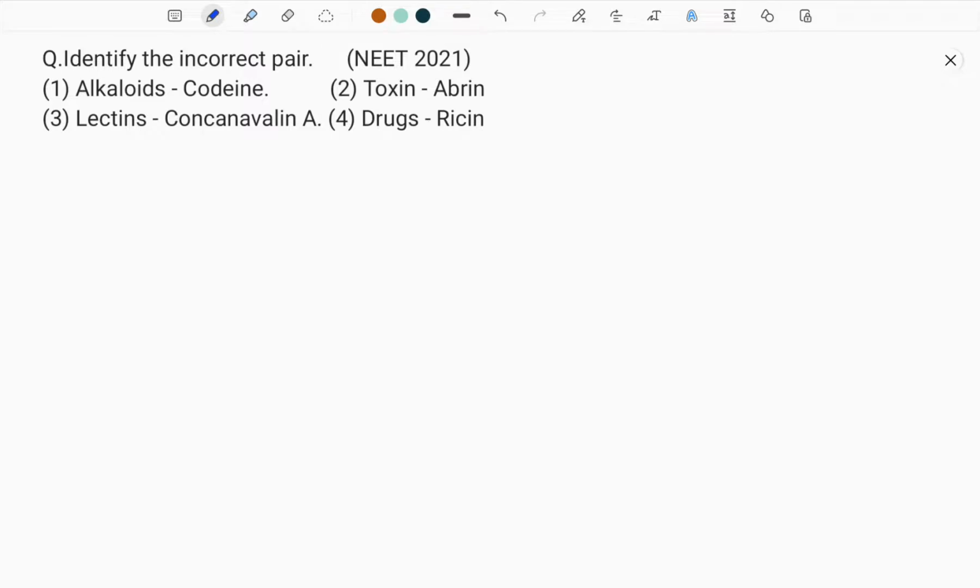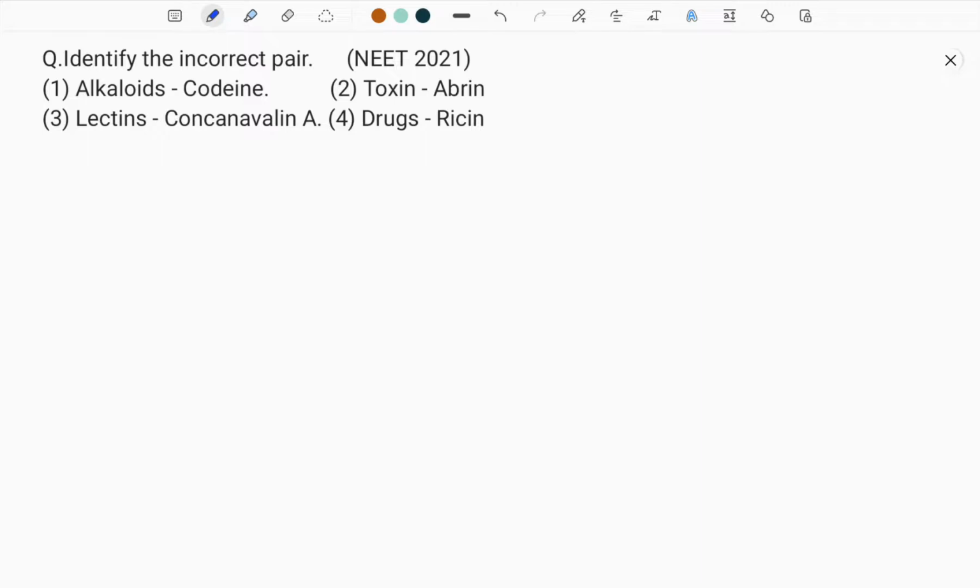We have seen just now that amino acids and glucose are not secondary metabolites, because they are primary metabolites. I have told you earlier in my previous video that primary metabolites have identifiable functions. They have specific functions in plants, whereas secondary metabolites have unidentifiable functions.